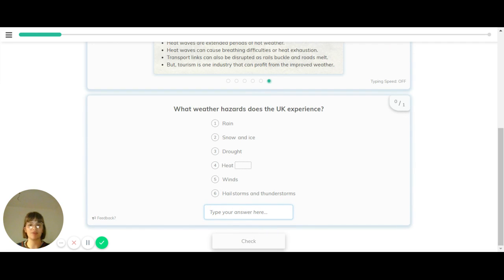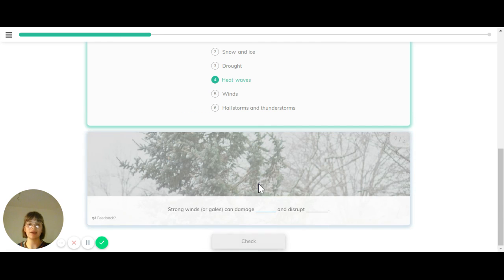So let's just do a quick recap of that. What are the different weather hazards that the UK experiences? Rain, snow and ice, drought, heat waves, winds, hailstorms and thunderstorms. Quick recap of strong winds. So strong winds or gales can damage trees and property and disrupt transport.